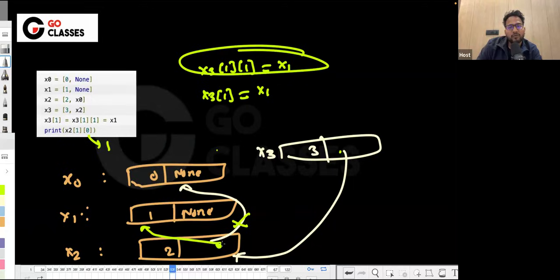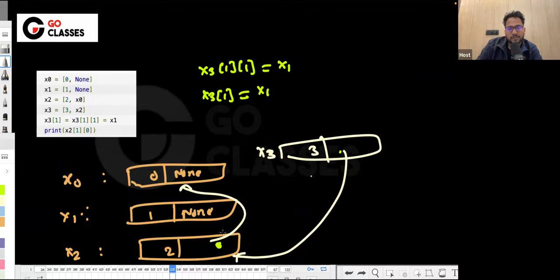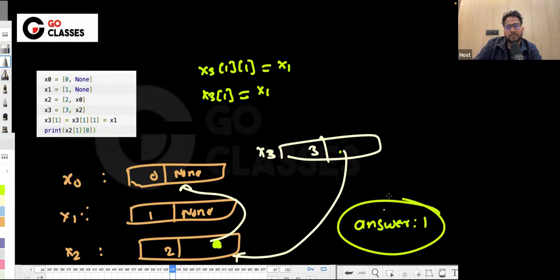Why? Because after this, x3 of 1, 1 is basically this. Now you will ask for x3 of this, which is 1, and then 1, 1 is this, and now you will ask it to point here. You will do it wrong if you do not know about chain assignment and you do this first, then your answer will be 1, and 1 is wrong. This is the wrong answer. So this is actually the wrong way of evaluation in Python.